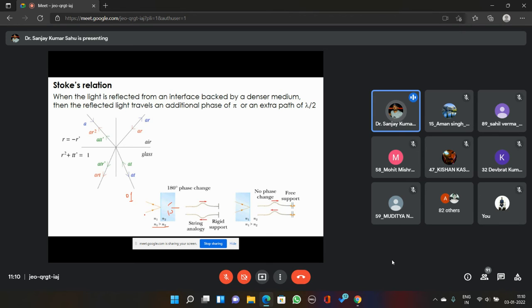Now, if a light beam is incident from the air side onto the glass, some light will be reflected, and in this case the reflected light will have an additional phase difference of pi, or path difference of lambda by 2.